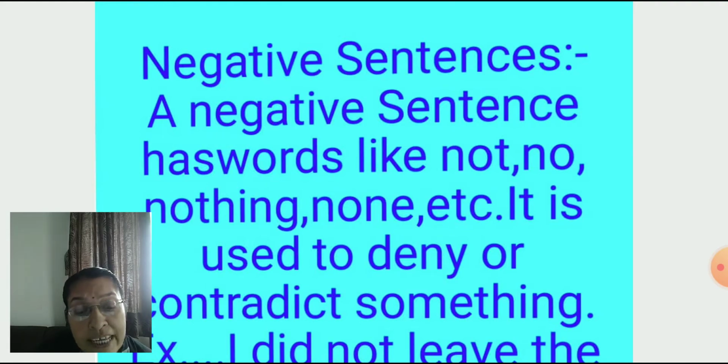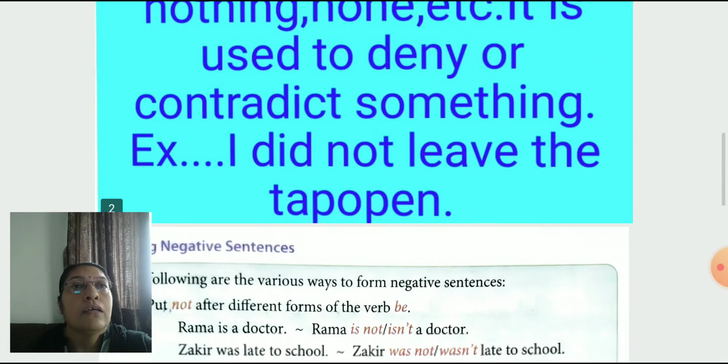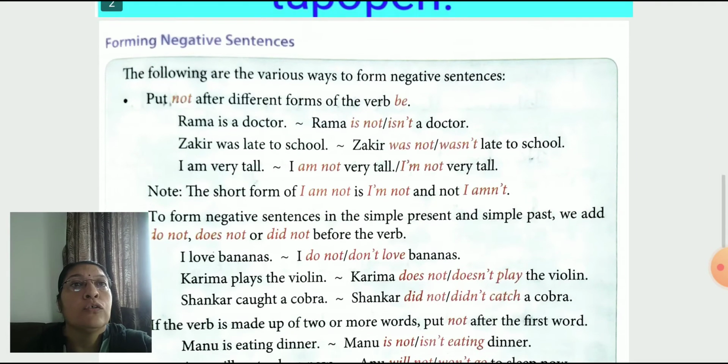I did not leave the tap open. So I use here did, and with did we use the base form of the verb. I explained this in chapter 15, sentences. So children, as per that, we use not, no, nothing, none, etc., and also we use those rules.